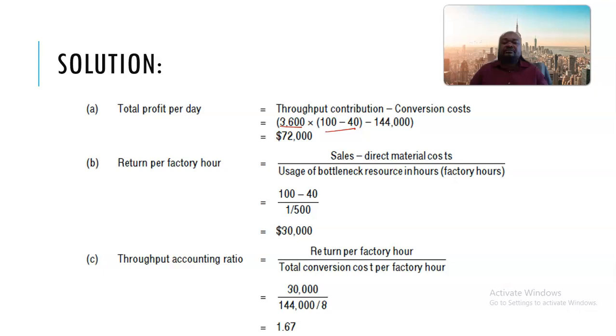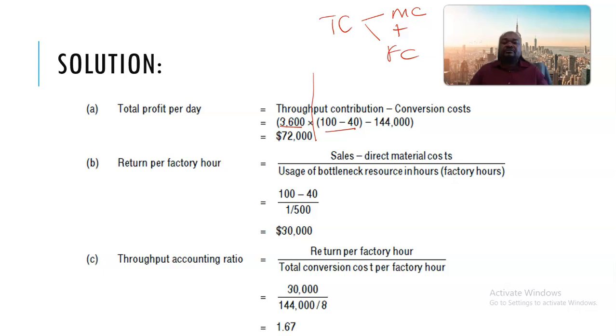So here, the only cost, remember, I have indicated that we are looking at a situation where the total cost includes the material cost itself plus factory costs or other costs.